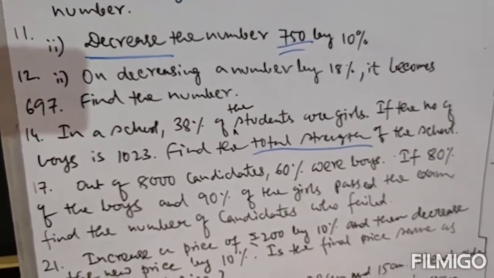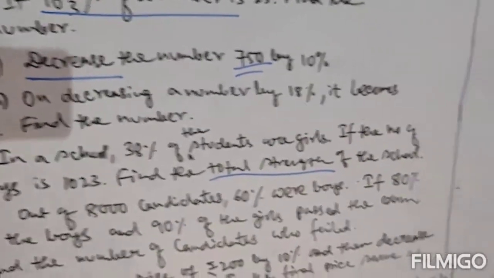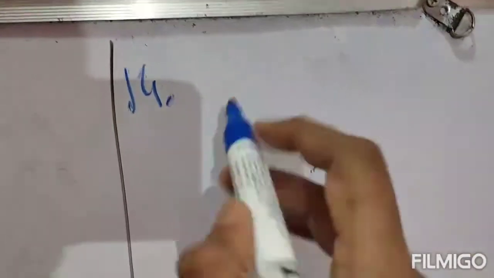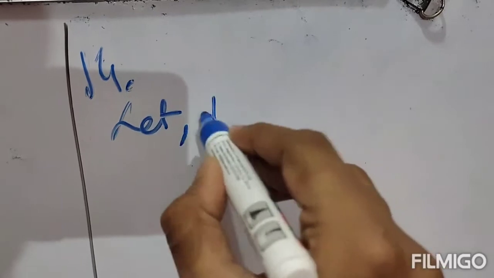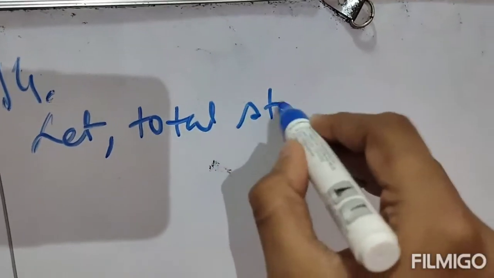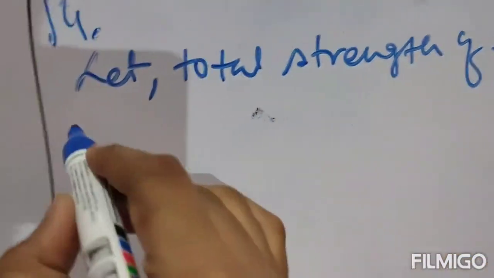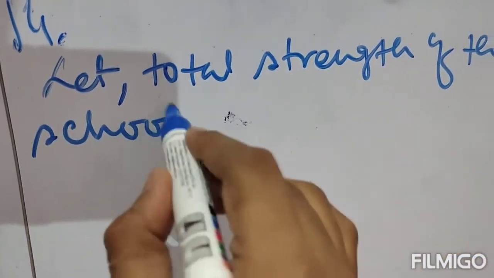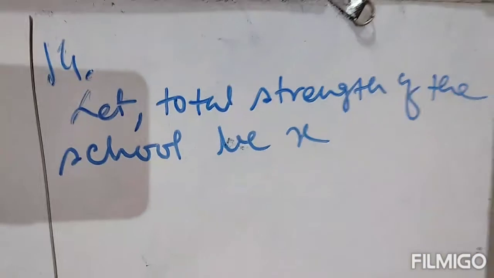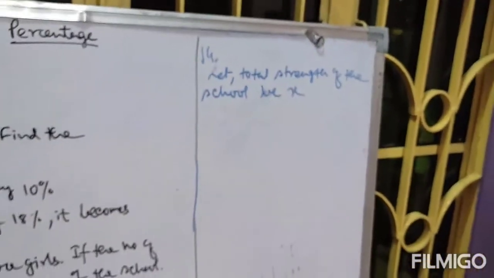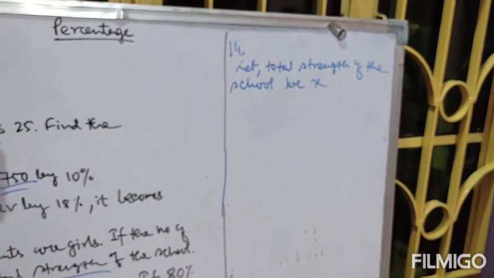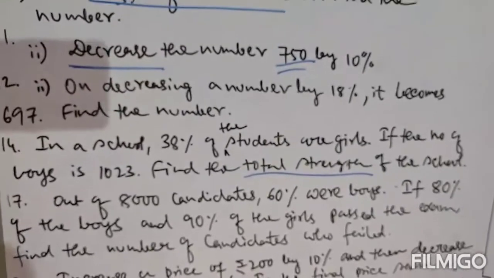So first assume that the total strength of the school be x. Just assume first. Let the total strength of the school be x. This is the total strength. That means number of boys plus number of girls equals x. Clear? Now read the first line.